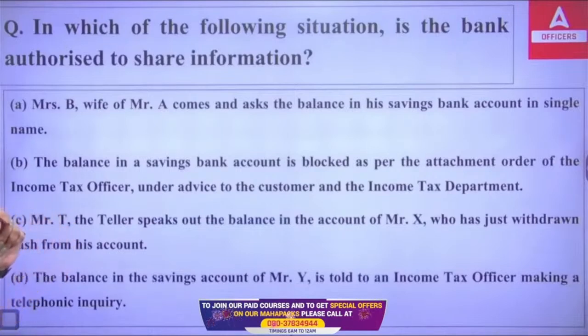So what do you think? In which of the following situations is the bank authorized to share information about the customer? A, B, C, or D? Which of the following is correct?